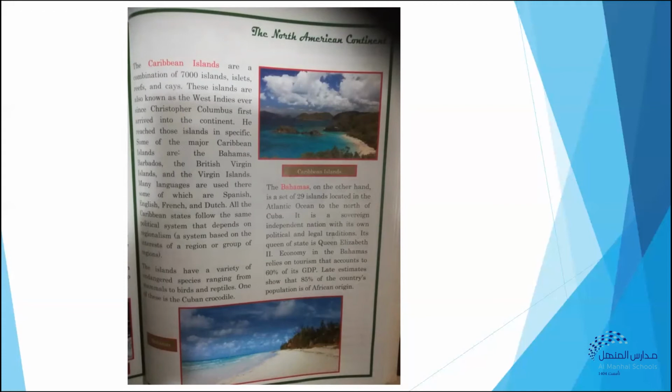The islands have a variety of endangered species ranging from mammals to birds and reptiles. One of these is the Cuban crocodile. The Bahamas, on the other hand, is a set of 29 islands located in the Atlantic Ocean to the north of Cuba. It is a sovereign, independent nation with its own political and legal traditions. Its Queen of State is Queen Elizabeth II. Economy in the Bahamas relies on tourism that accounts for 60% of its GDP. Late estimates show that 85% of the country's population is of African origin.